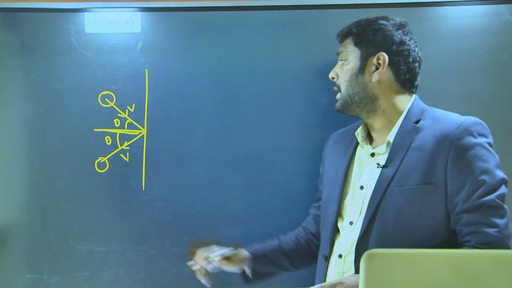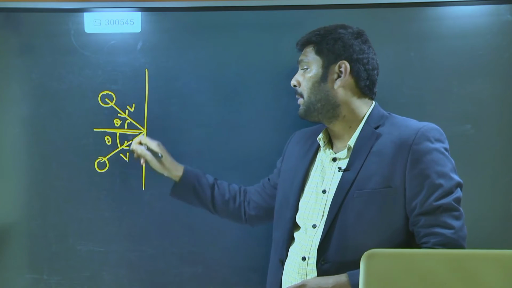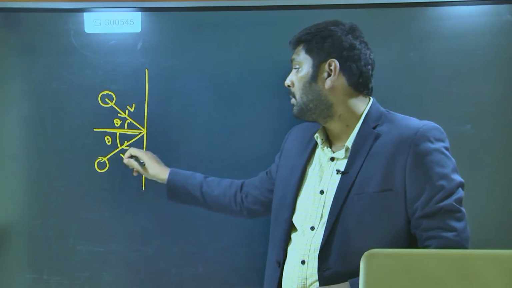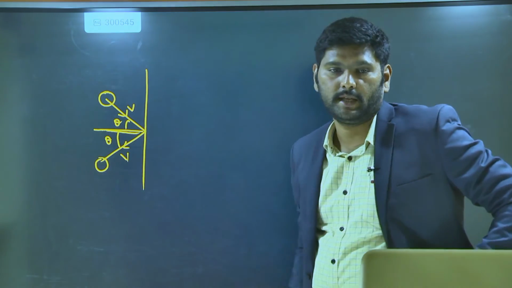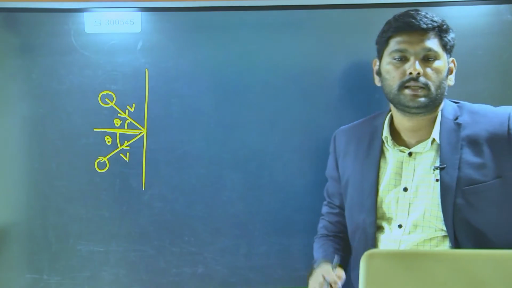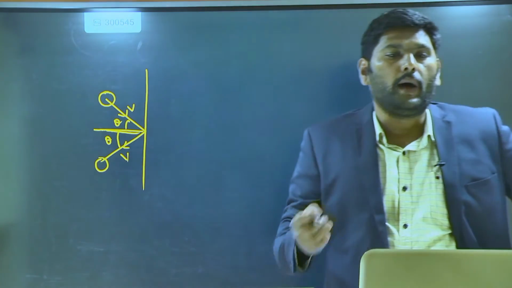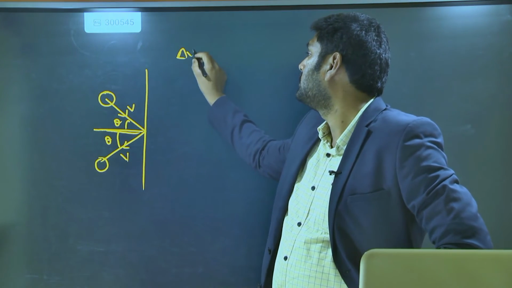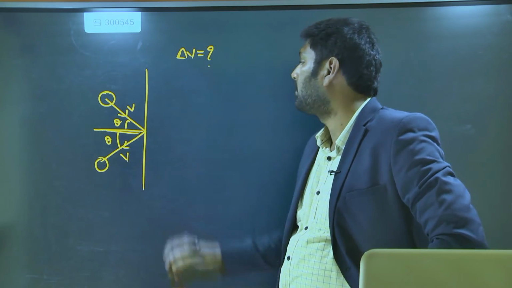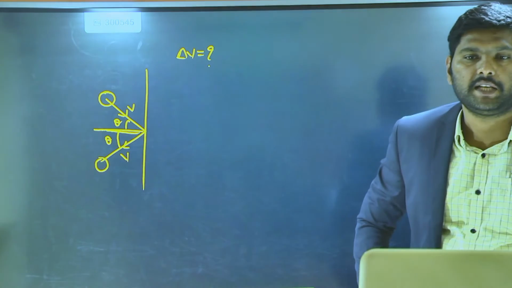It strikes the wall at some angle theta and rebounds at the same angle theta. These two angles are the same. When these two angles are the same, what is your change in velocity vector?